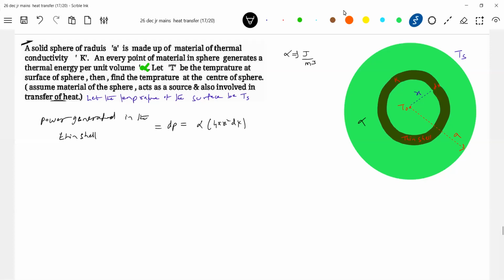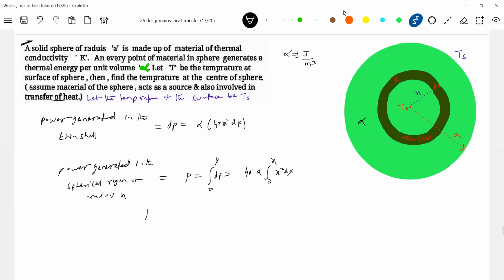Then how much power is there in a spherical region of radius x? Power in the radius x should be equal to, I'll integrate. Now what should be the limit? 0 to x. This will become 4 pi alpha x squared dx, integrated. Okay, there's one major part of the problem. Okay, let's come to this one.